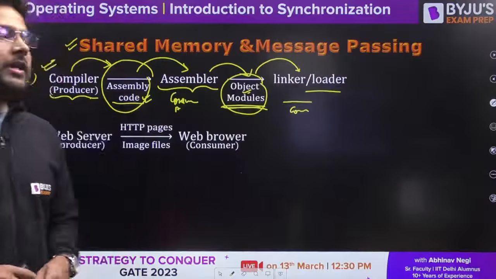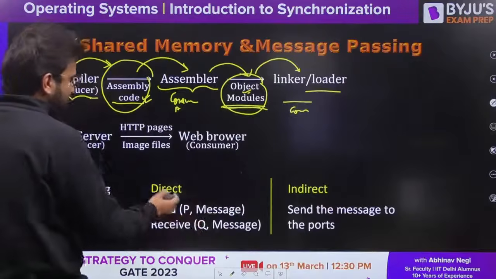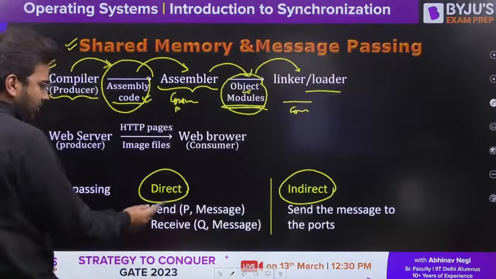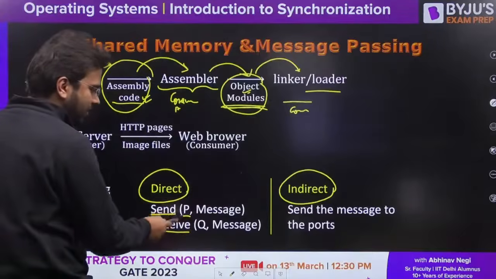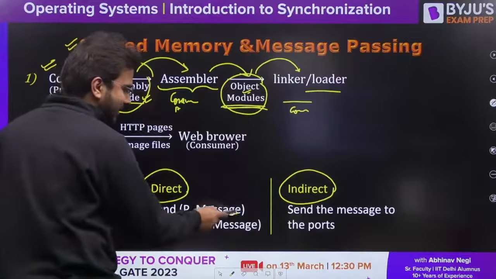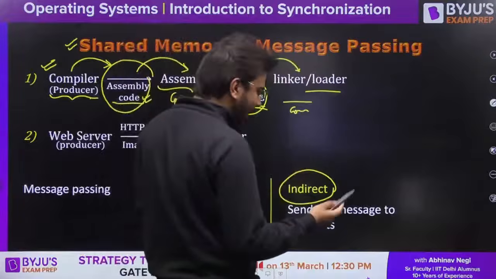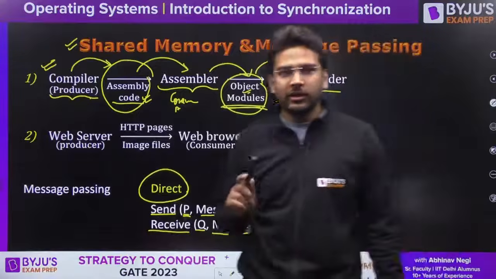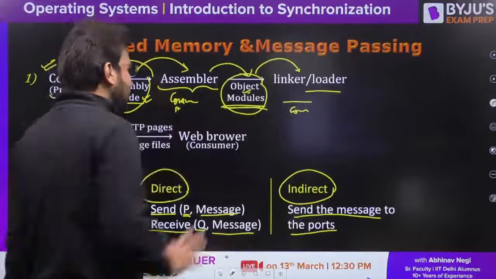Ports we define for every process here. For message passing we have two methods, so let me explain. We have the direct method and the indirect method. In the direct method, we directly use these commands: we name process P and send the message, similarly we name process Q and send the message. But in the indirect method, we send the message to the ports defined for the processes. This is indirect message passing. So there are two types of message passing, direct and indirect.